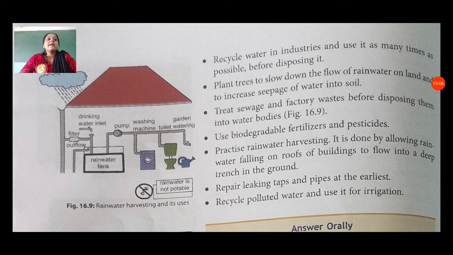Treat sewage and factory waste before disposing of them into water bodies. In figure 16.9, you can see rainwater harvesting and its uses: pure water, drinking water, pump, washing machine, toilet. In many ways we use water in our day.